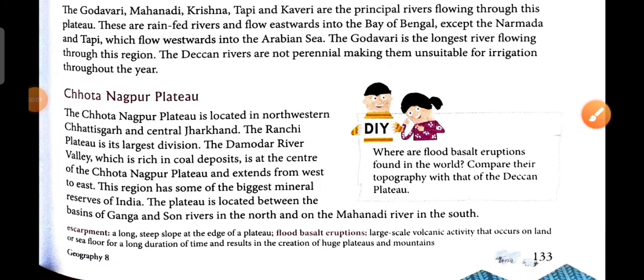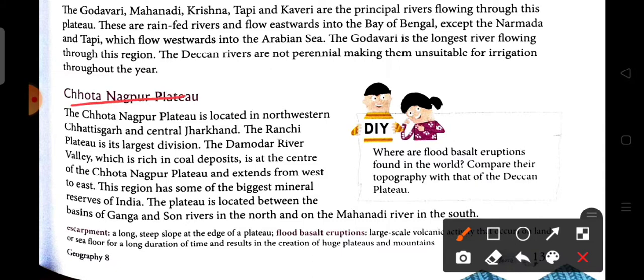Here we see another division of the Peninsular Plateau, that is the Chota Nagpur Plateau. The Chota Nagpur Plateau is located in northwestern Chhattisgarh and central Jharkhand. The Ranchi Plateau is the largest division of the Chota Nagpur Plateau. The Damodar River Valley, which is rich in coal deposits, is at the center of the Chota Nagpur Plateau, and it extends from west to east.